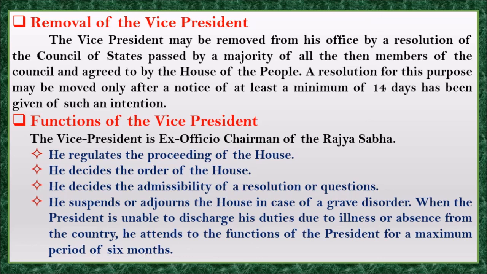So whenever the president is going out of station, or is in foreign countries, or is not feeling well, and is not able to attend, at that time the vice president will take charge, stand in the place of the president and do all the formalities and works. And that will be for 6 months. So for 6 months, if the president is not available, the vice president can take up the charge and do the works. Okay.